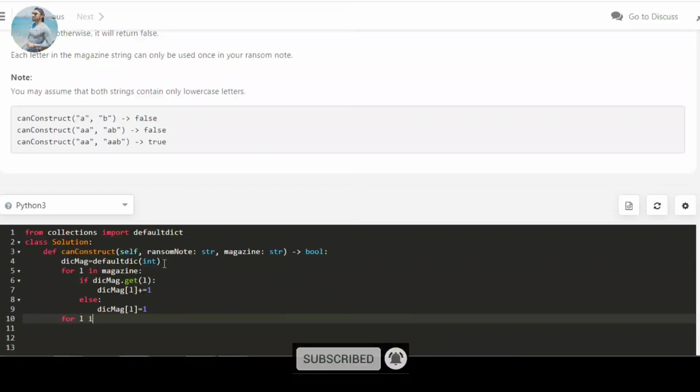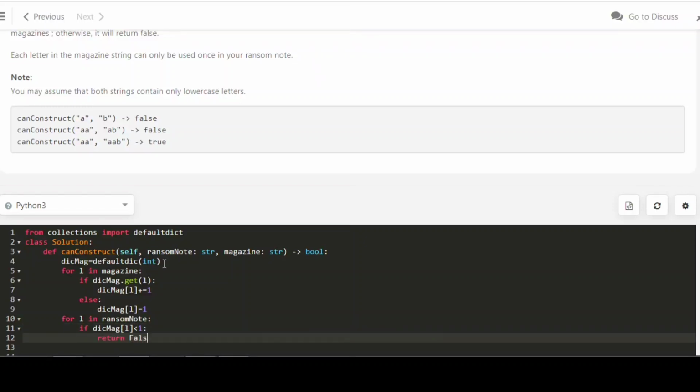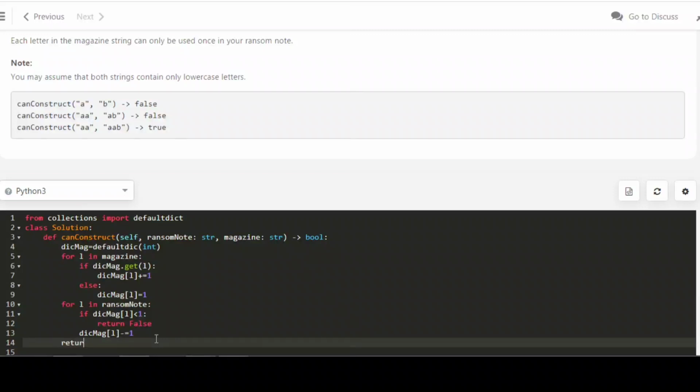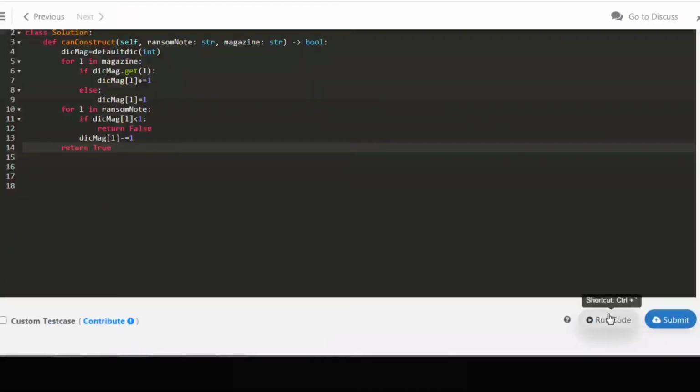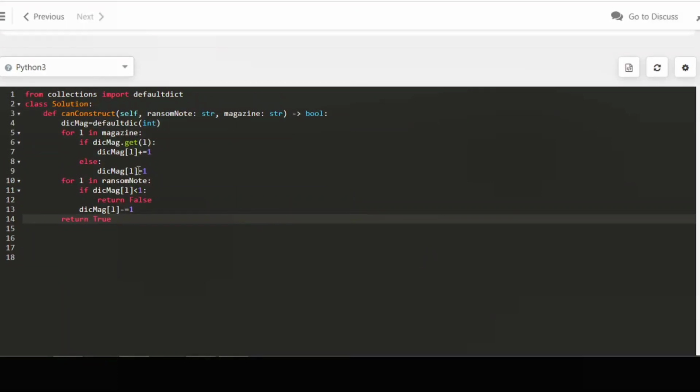Now we check for each letter in the ransom note. If dictionary.get(letter) is less than or equal to 1, it means this letter is not present in the magazine, so we return false and exit our program. If the letter's count is greater than 1, then we reduce the letter count from the magazine. And at the end we will return true. Oh sorry, that's my bad, this is dict.